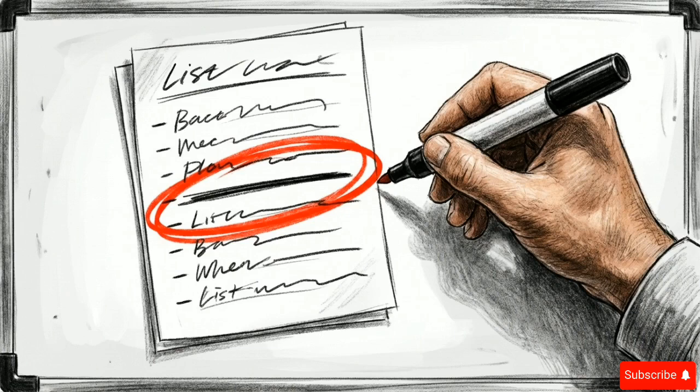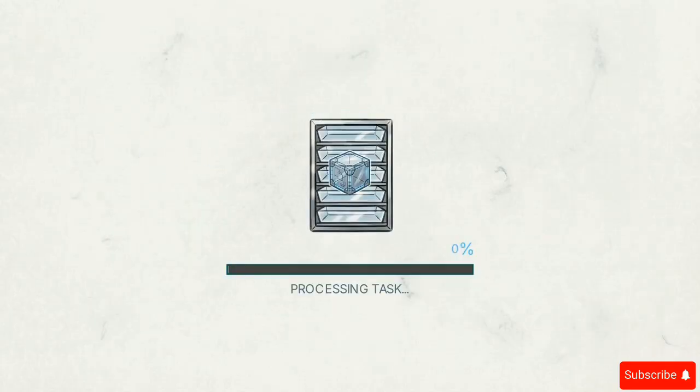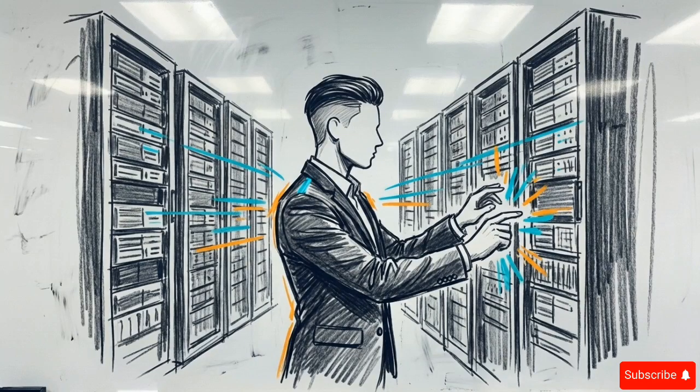Here is your final task. Take exactly one item from the list you wrote at the start of this video, select its dedicated tool, and execute it using the 5-part prompt formula. Starting with one specific task turns the theory into a functional system. This is the first step toward becoming a high-leverage operator in an economy that rewards efficiency above all else.